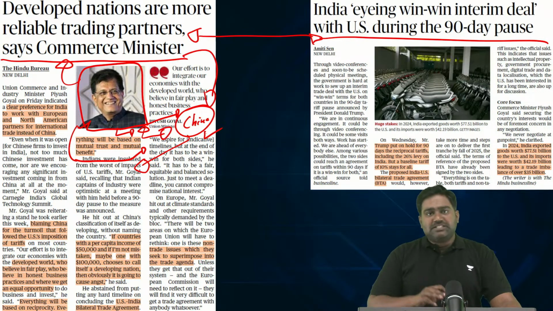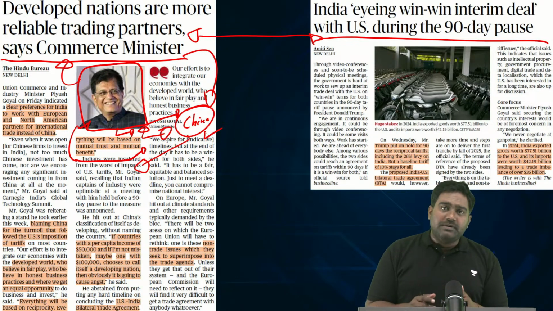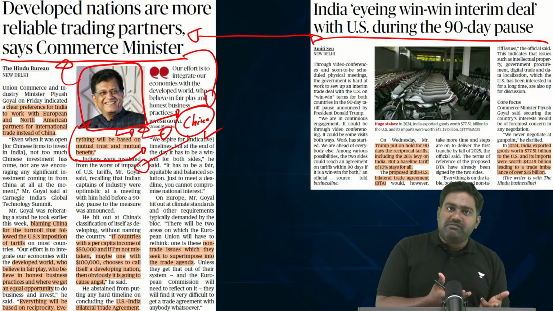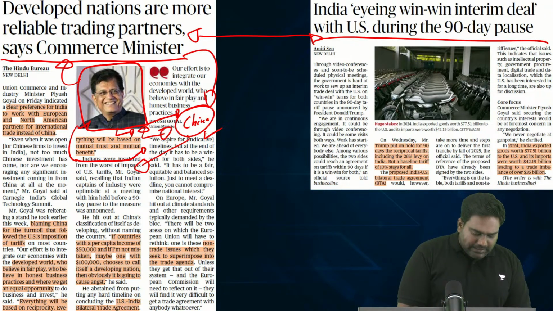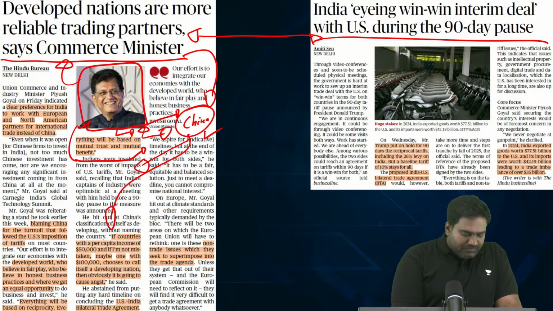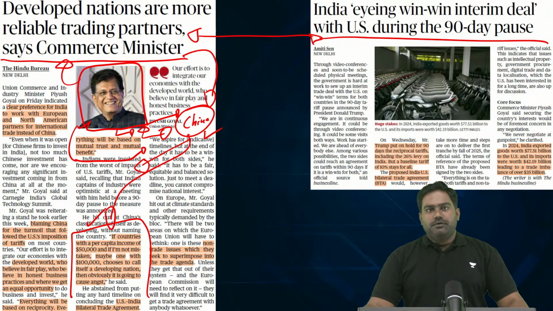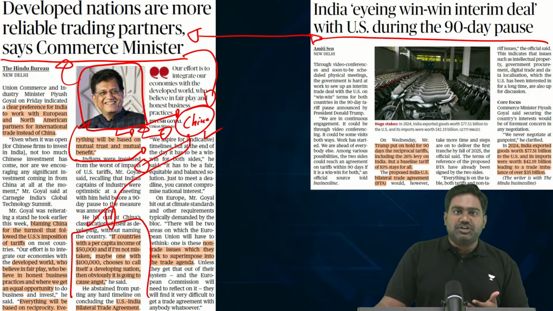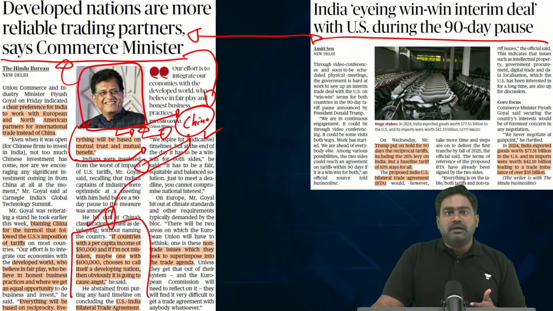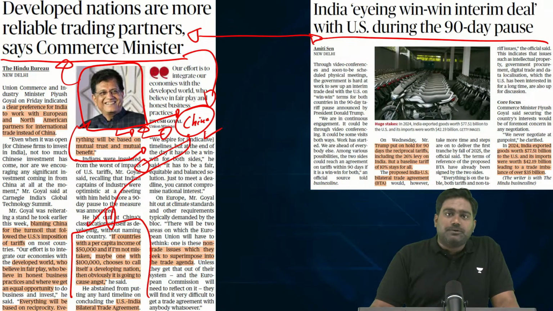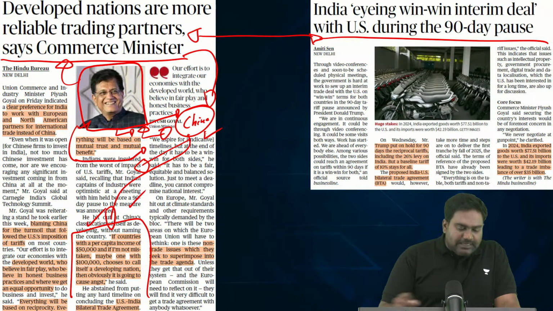So Piyush Goyal has blamed China, and the problem is that it labels itself as a developing nation. It tries to get the benefits of a developing country in trade, though it's not technically a developing nation anymore. Piyush Goyal has correctly pointed out, with a per capita income of 50,000 to $1 lakh, how can China be labeling itself as a developing nation and taking undue advantage of the trade benefits of a developing country when it actually falls into the bracket of a highly developed nation? So that is the complaint that India has raised.